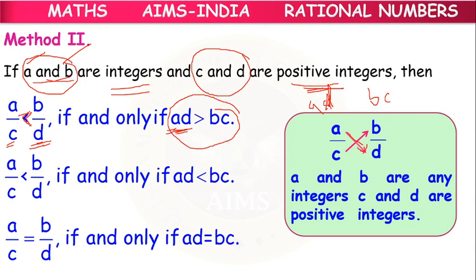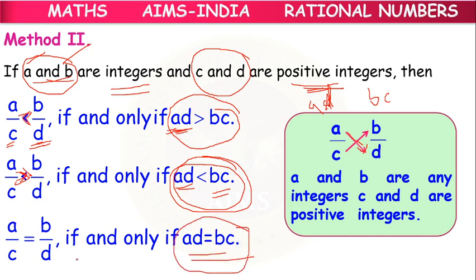Okay, second case. If AD is less than BC, I think there is a small mistake, it is greater than, then A by C is greater than B by D. So that is one case. Or if both are equal, then the two fractions will be equal. This is method 2, children.